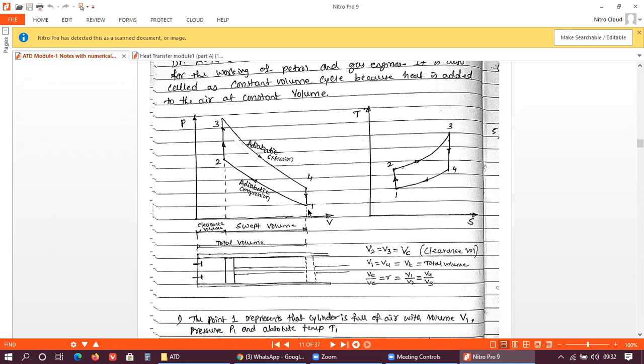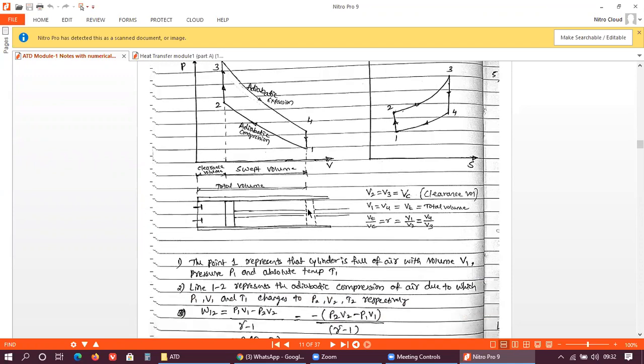I will go to the work done equation here. Now we can see, during the process 1 to 2, work done is given by P1 V1 minus P2 V2 divided by gamma minus 1. This is the general equation for adiabatic compression process.